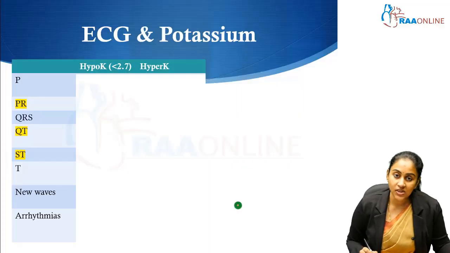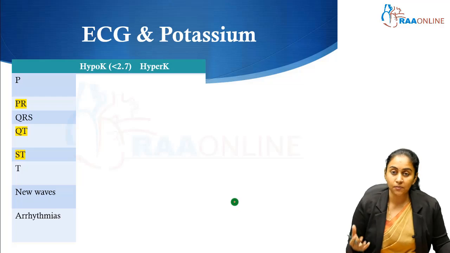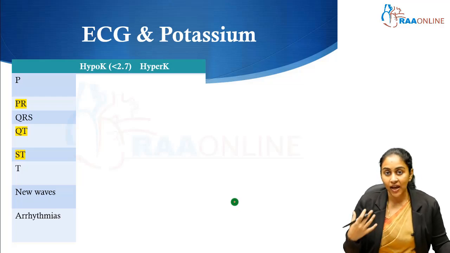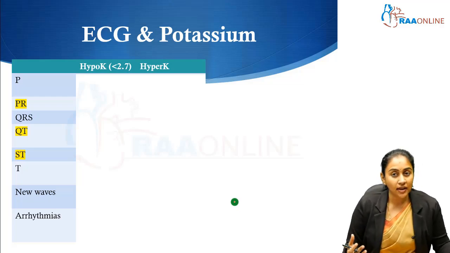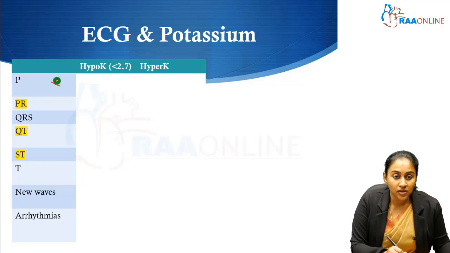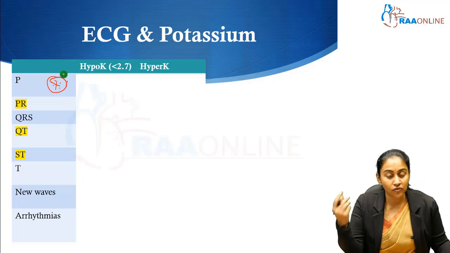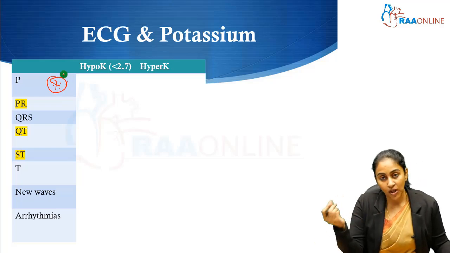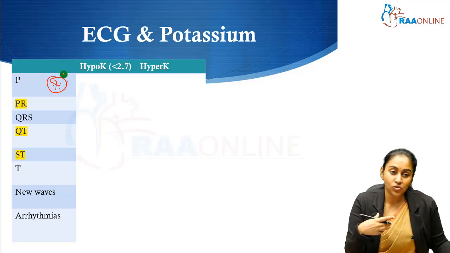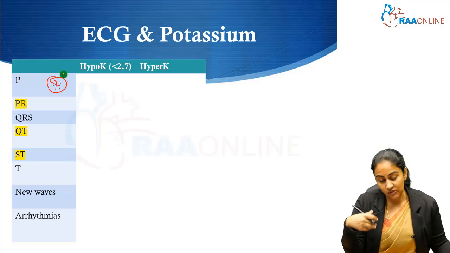Now coming to ECG and potassium. So potassium disturbances, as we saw, be it hypo or hyperkalemia, can result in arrhythmias and therefore can cause a lot of important ECG changes. It is very important that we recognize these ECG changes because it's going to take a longer time for blood sample potassium to come back, whereas it's going to take a shorter time for us to actually pick up these potassium disturbances from the ECG.